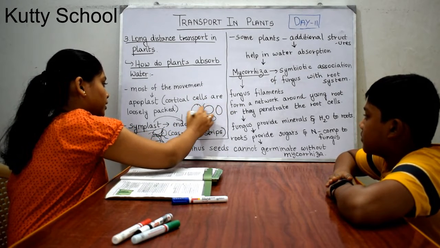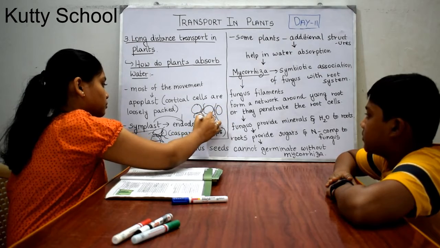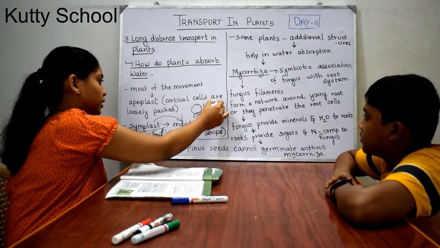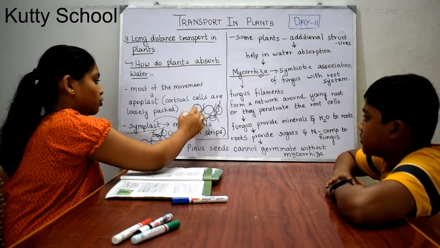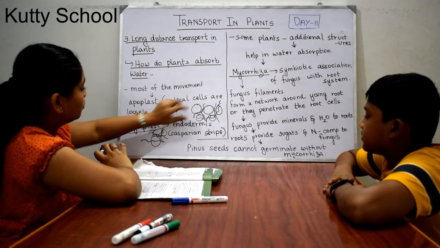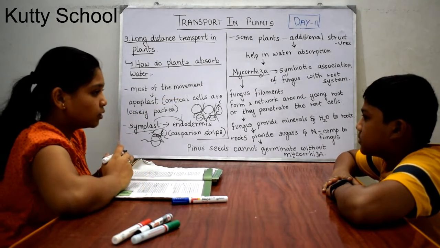So these are the Casparian strips. Here the apoplast pathway cannot take place. The only means is the symplast, which goes through the protoplast. So here alone the symplast pathway takes place.